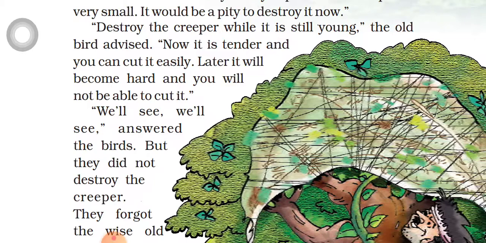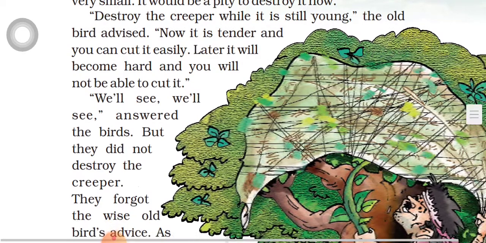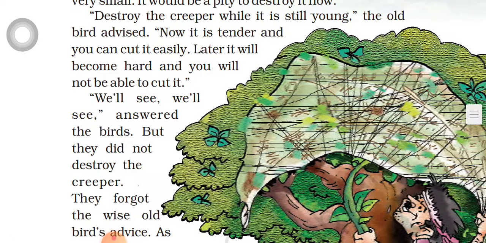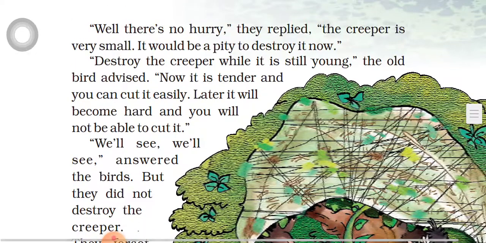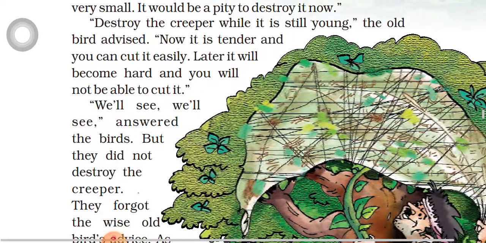Now the old bird is answering. Now the creeper is very young, so we can easily destroy it. So destroy it first, like this, the old bird is advising. Now it is tender and you can cut it easily. Later it will become hard and you will not be able to cut it.